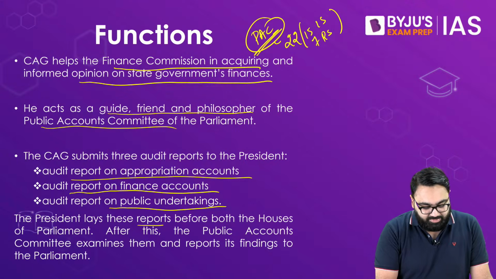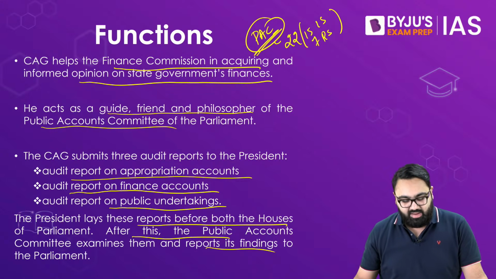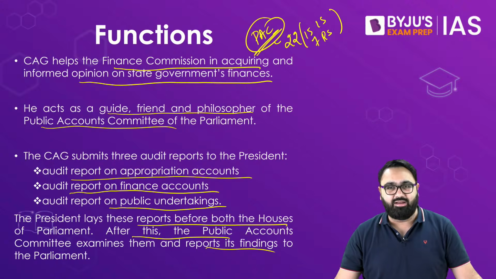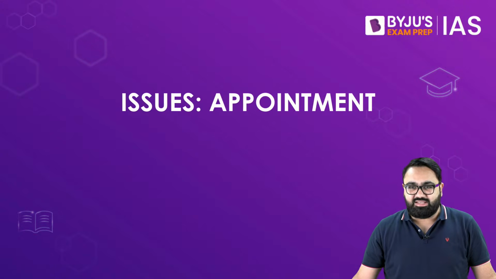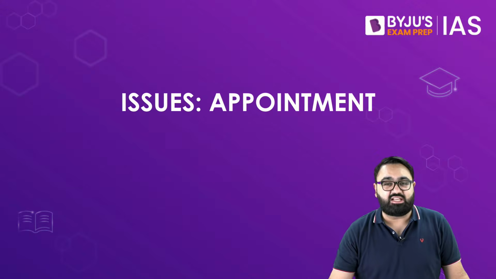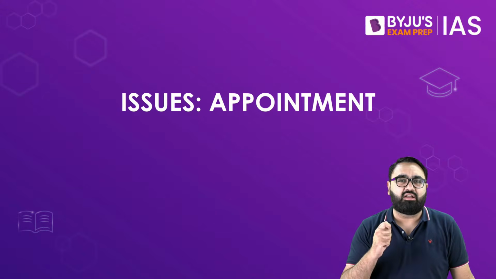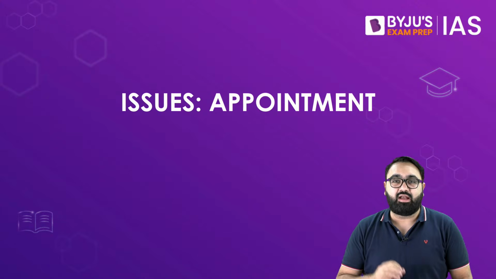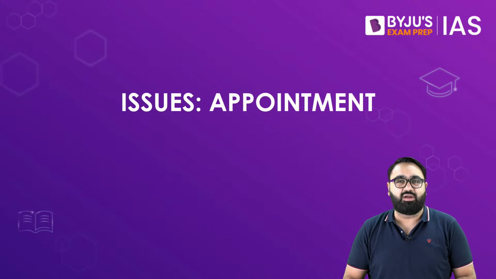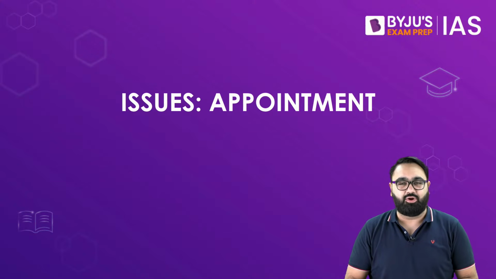As I said, these reports go to the Houses of the Parliament, after which these are discussed mainly by the Public Account Committee and by the other members of the Parliament. Having said that, the CAG, as we discussed, is one of the most significant bodies in the Indian Constitution. The reason being, it is the certificate of the CAG that actually tells us if the government is accounting for each and every penny or not.